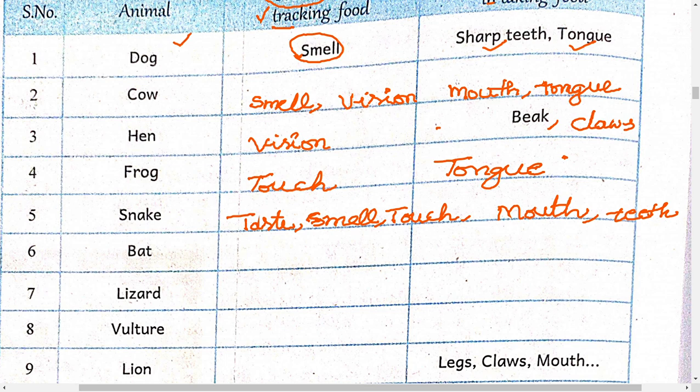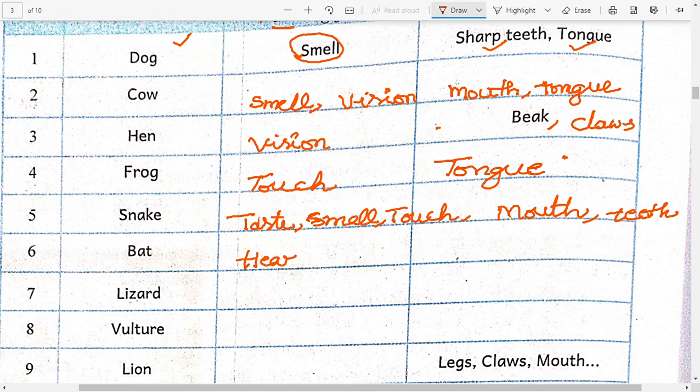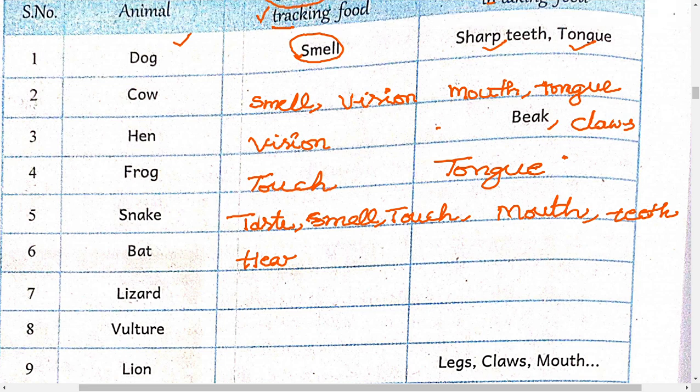So the bat hears ultrasonic frequency sounds. By using these frequencies it will find food. Hearing. So how will it eat? Mouth and tongue.